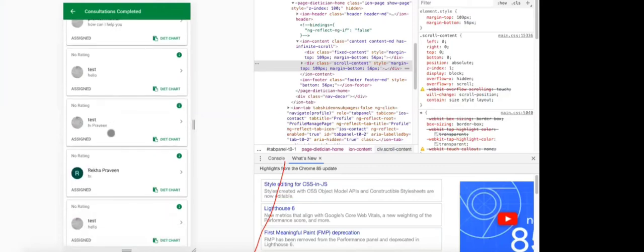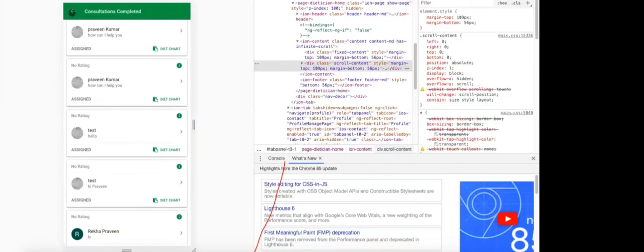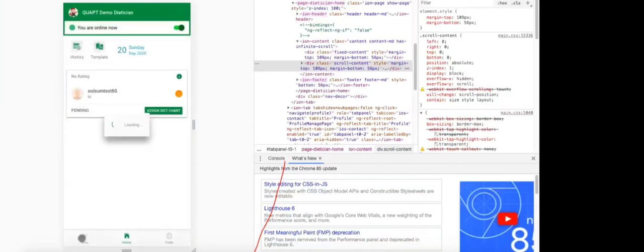Okay. How many consultations are done, what diet chart and everything. Then another key feature before getting to package: this online offline. I want to explain about this online offline. This is one of the most convenient features which we want to give. For example, for some reason you don't want to take consultation, you want to be offline.